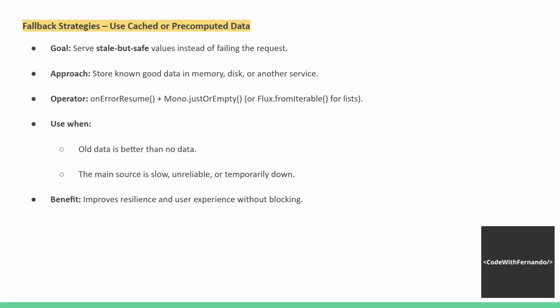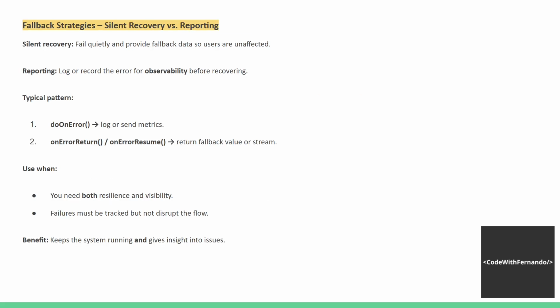Which operator do we use in this case? onErrorResume plus Mono.just or empty. Okay, or also for Flux, onErrorResume. When to use this operator? Old data is better than no data. Okay, so this means it's better to always show something than show nothing. The main source is slow, unreliable, or temporarily down. Is there any benefit? Yeah, sure, there is a benefit. Improve resilience and user experience without blocking, so we don't need to block anything.